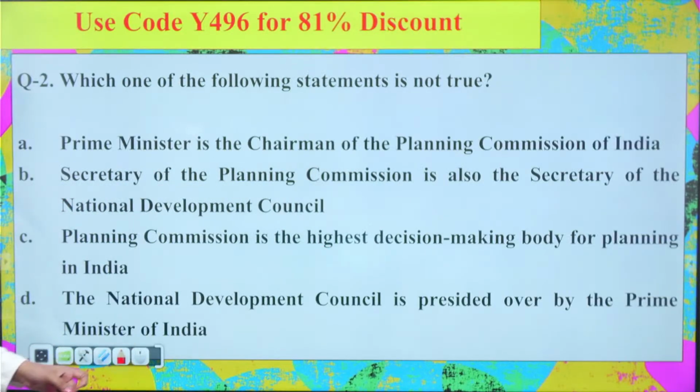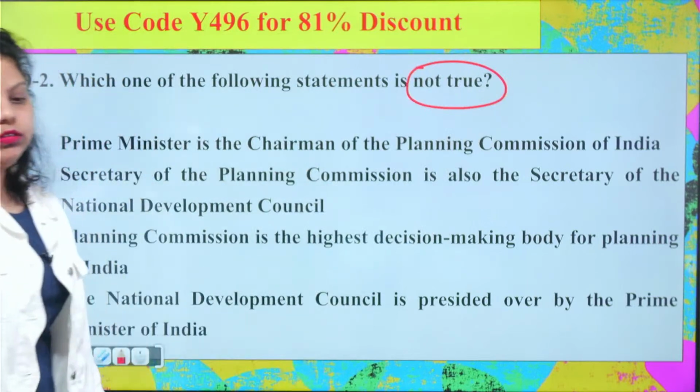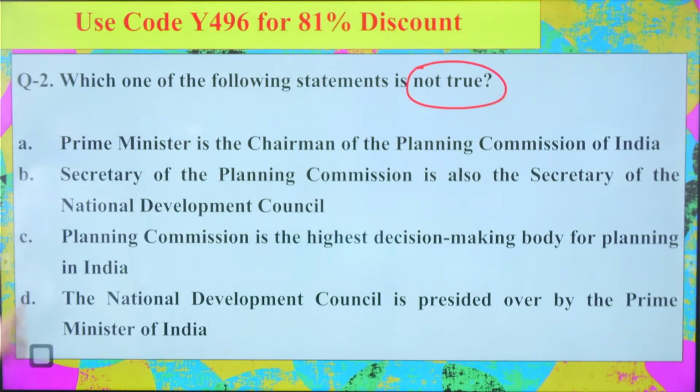Now the second question is talking about which one of the following statements is not true. First is saying Prime Minister is the chairman of Planning Commission of India. Second is saying Secretary of Planning Commission is also the Secretary of the National Development Council. Third is saying Planning Commission is the highest decision-making body for planning in India.